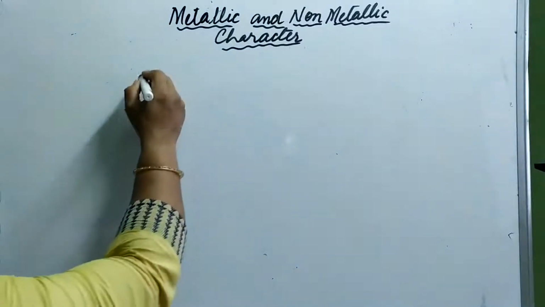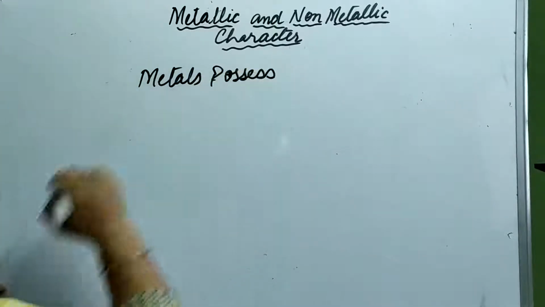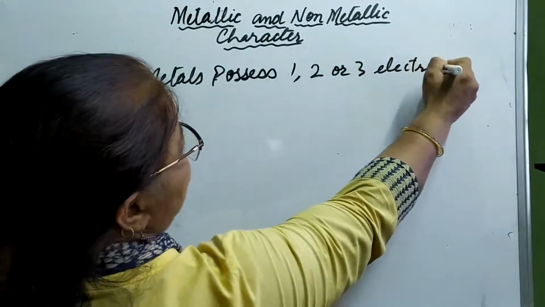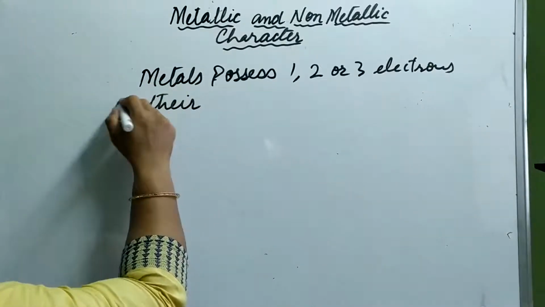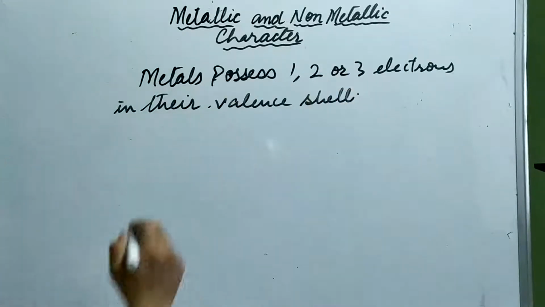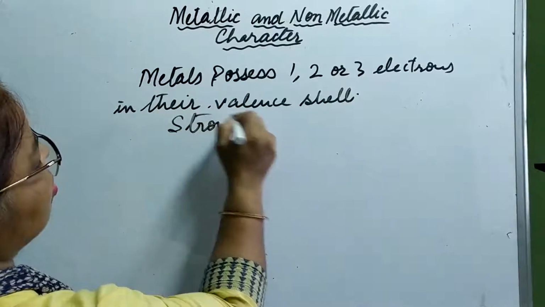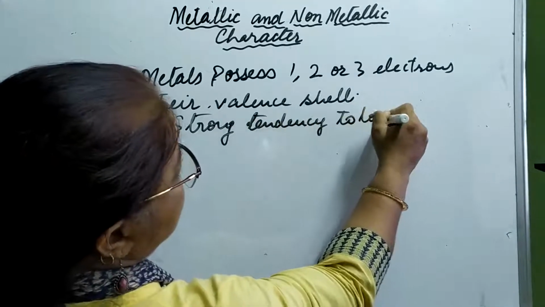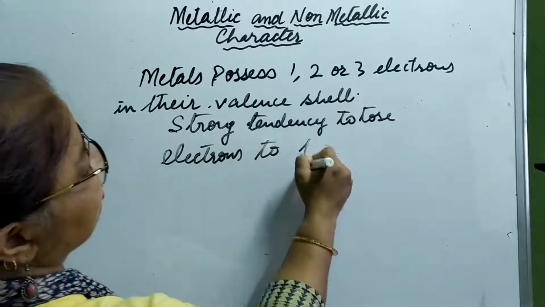Metals possess 1, 2 or 3 electrons in their outermost shell, the valence shell, and have a strong tendency to lose electrons to form positive ions.